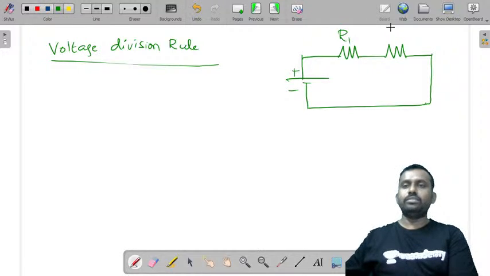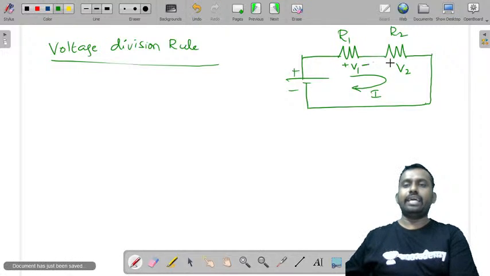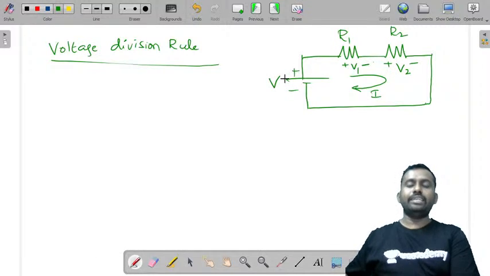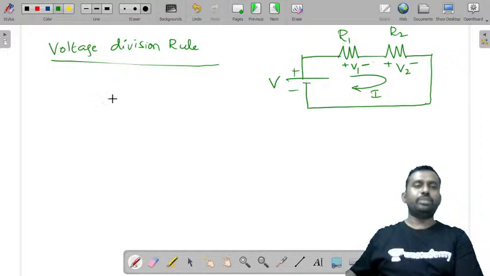This is R1, this is R2. Let us take this current as I, the voltage across R1 as V1 and this as V2. Let us consider this is the total voltage V. Now, if you have to derive the expressions for V1 and V2, first we need to write V is equal to I into R1 plus I into R2.